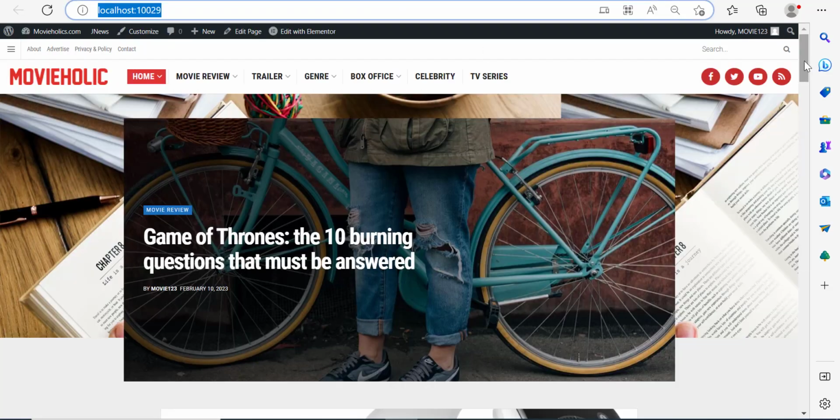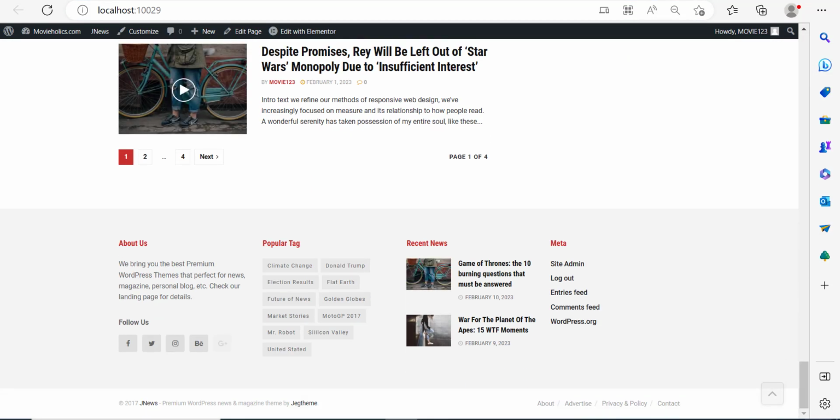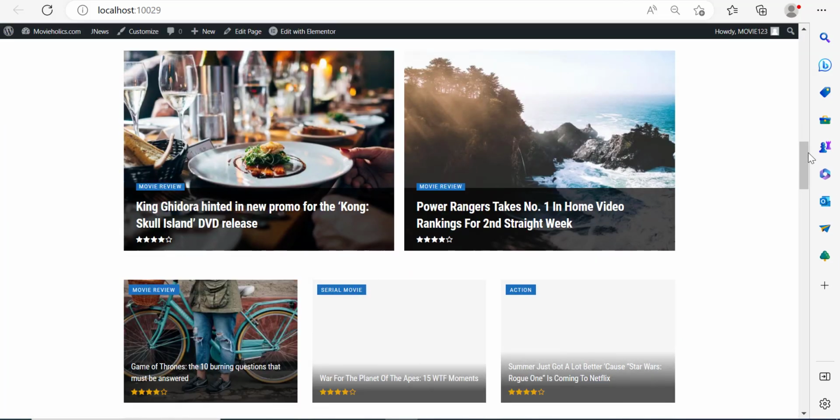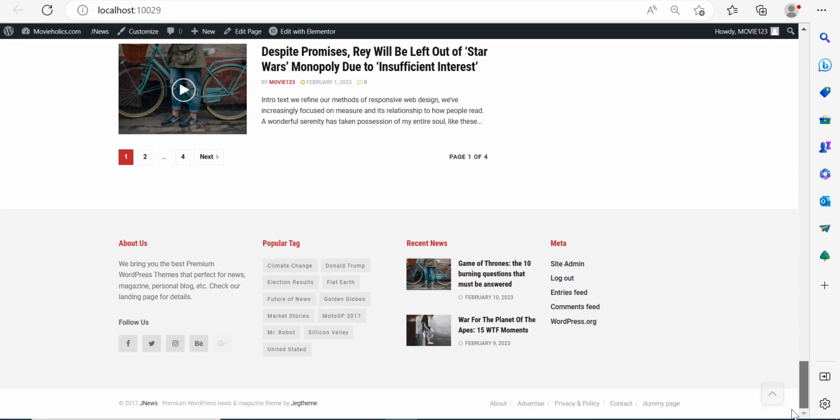And now if I go over here and if I scroll down, normally I should be able to see it here. I'm not able to see it now, but if I refresh the page, I will be able to see it. Right? So if I scroll down some more and some more, you can see here we have dummy page.